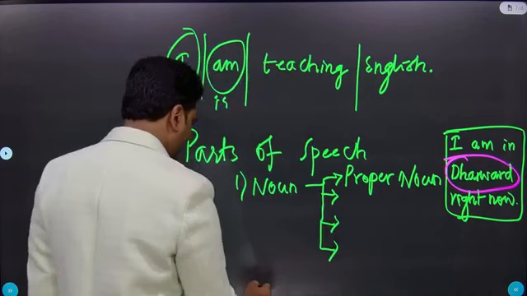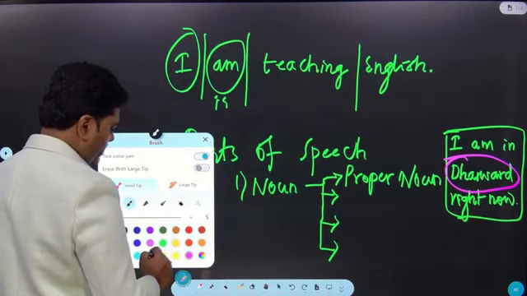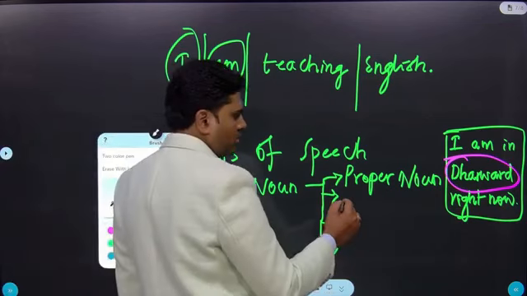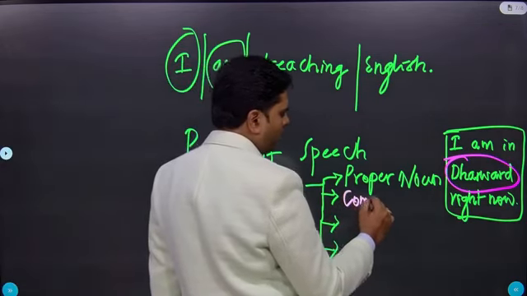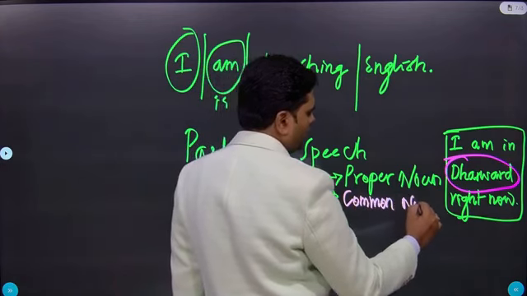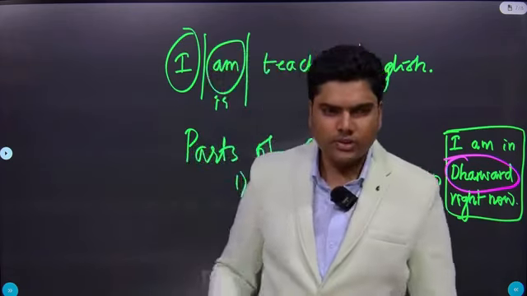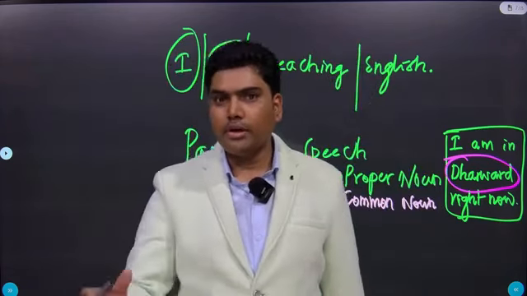Next one is, what is the next one? Next type of noun. Anyone? Common noun. Okay, I don't know your names, so I call you boys.